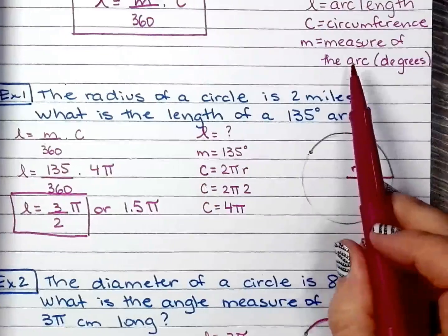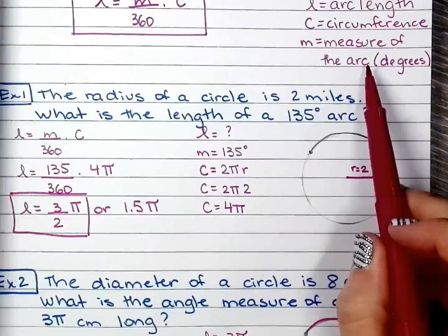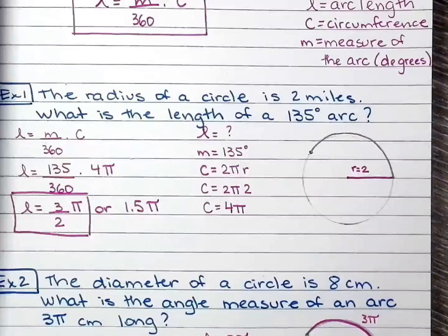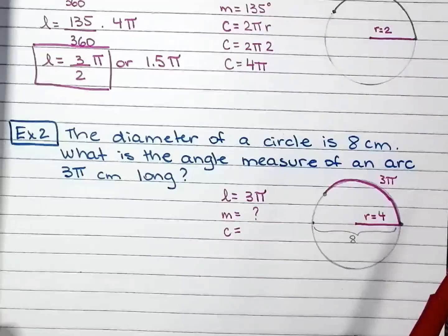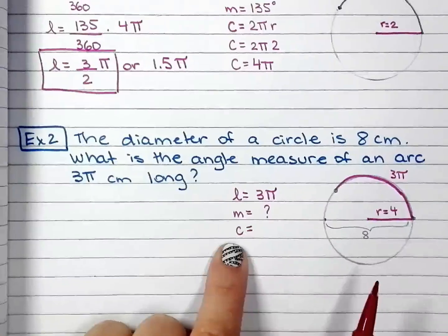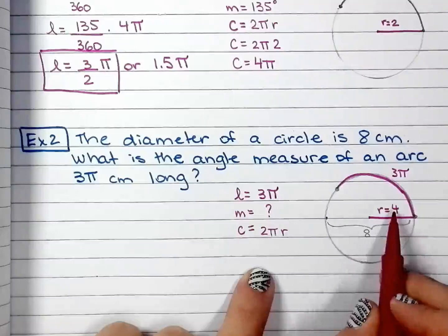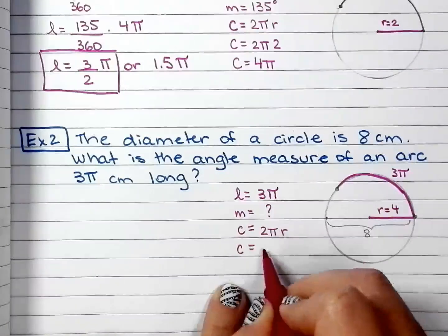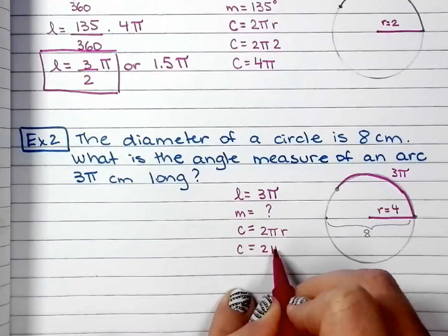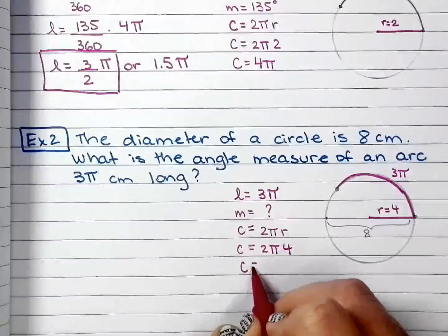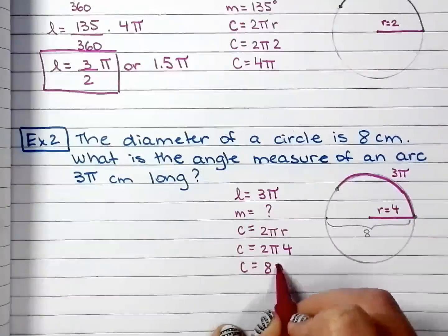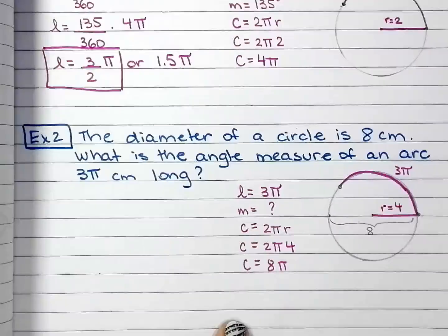If you don't remember, look right there. Measure of the arc in degrees. And C, 2 pi r, and r is 4. So 2 pi 4, that makes 8 pi, because 2 times 4 is 8.